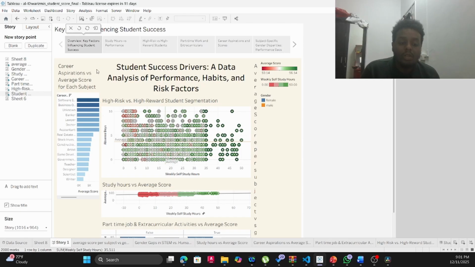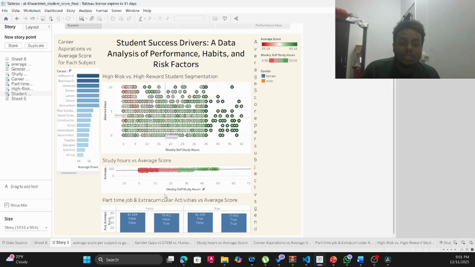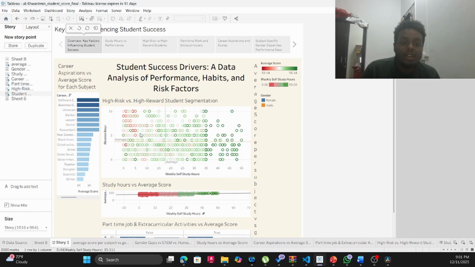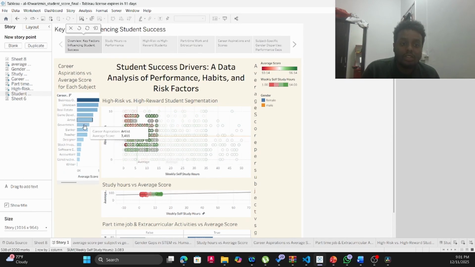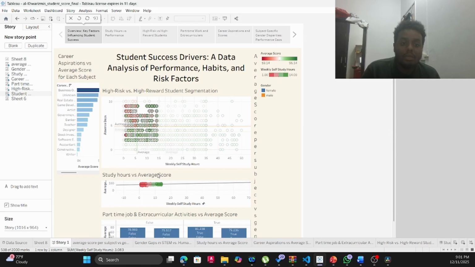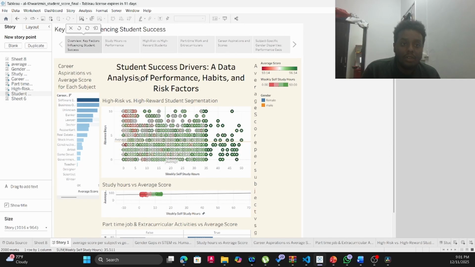project. For my contribution to the project, I created the story of our project, which is about the factors affecting student success during examination. At the start, you can see an overview of all the key metrics and data analysis that we use. It's an interactive dashboard where you can select and see how it affects different metrics.